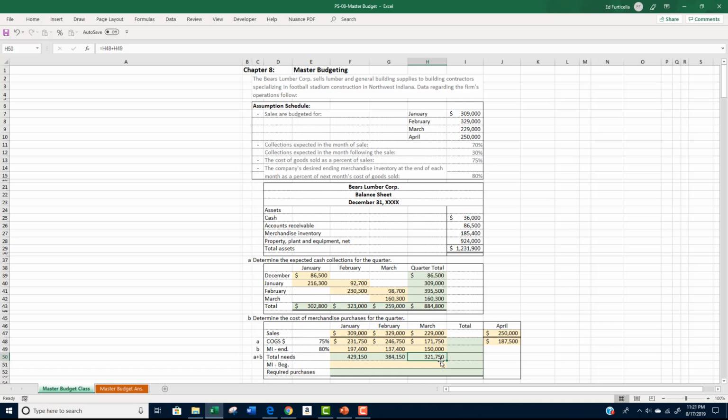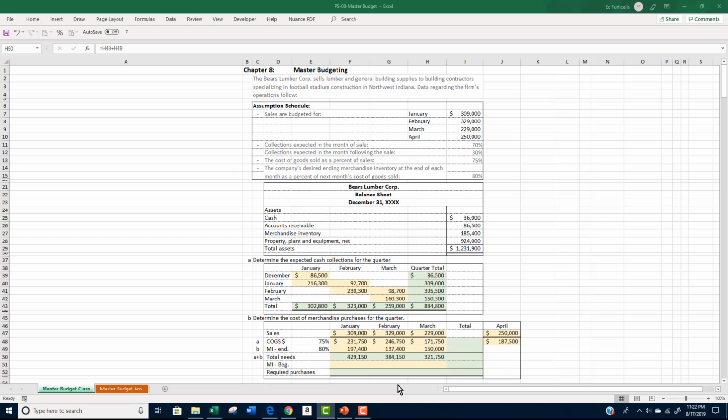At this point, we have our total needs for each month. Our total needs, however, do not represent our required purchases because we start each month with a beginning inventory. The beginning inventory for any period is always the ending inventory for the prior period.